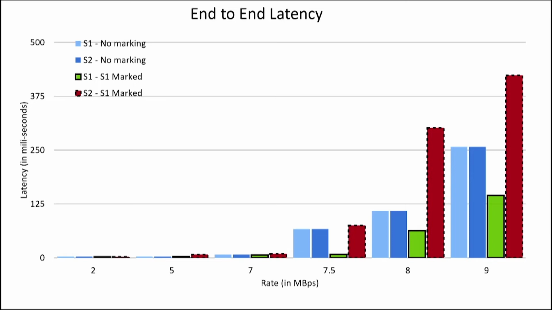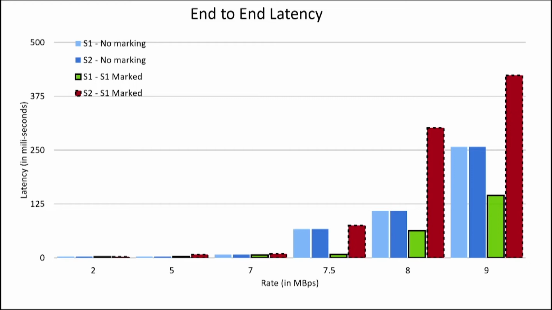For the 7.5 case, the latency for S1 is around 10 milliseconds, but for sender 2, which is unmarked, it is more than 5 times more, 60-70 milliseconds, and that is consistent across all these rates.